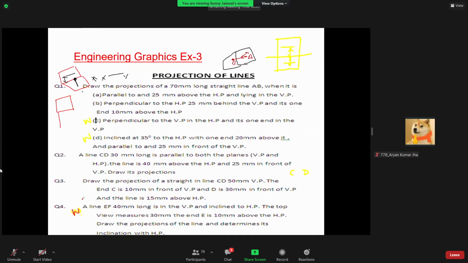All of you do this today and submit by today evening. Do all parts of questions 1, 2, 3, and 4. I have explained 1 A, B, C, so you do D by yourself because that is very simple. Similarly, I have explained 2 and 3. Today you also have a quiz test, so do that and submit by 7 or 8 p.m. I will give you time.